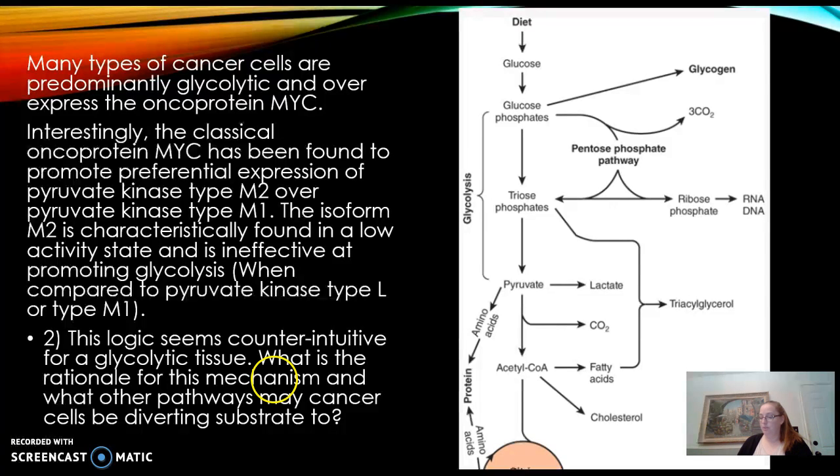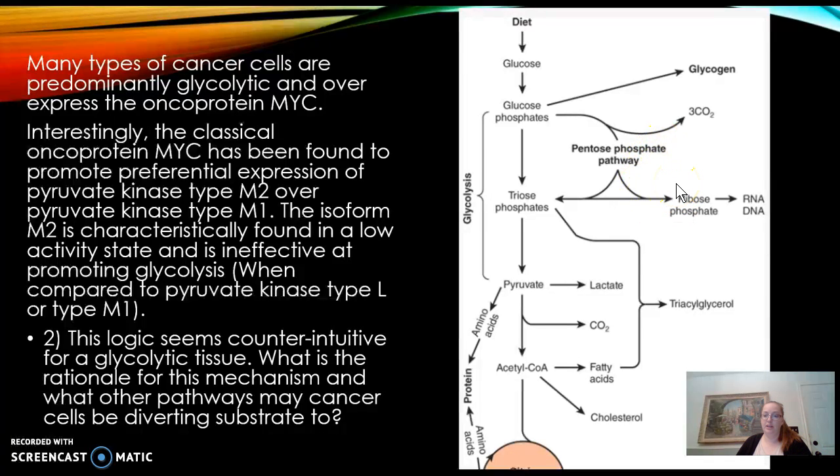The inactivation of pyruvate kinase, which would occur right here in the process of glycolysis, is going to cause the accumulation of upstream substrates, and these can be used in other processes to allow cancer cells to rapidly reproduce. The upstream glucose-6-phosphate can be shunted to the pentose phosphate pathway over here.